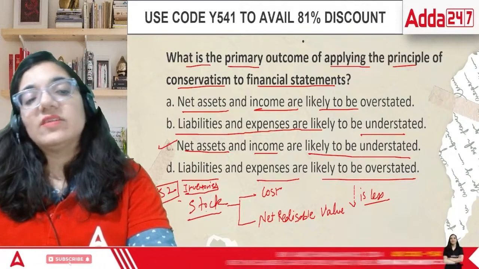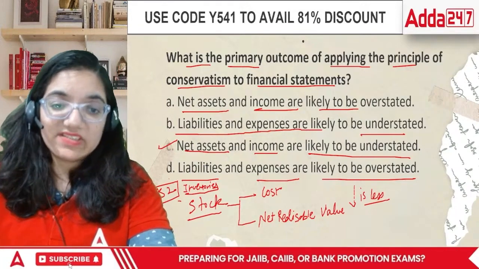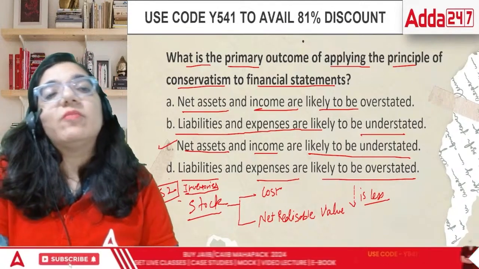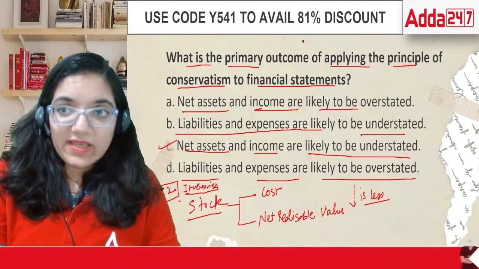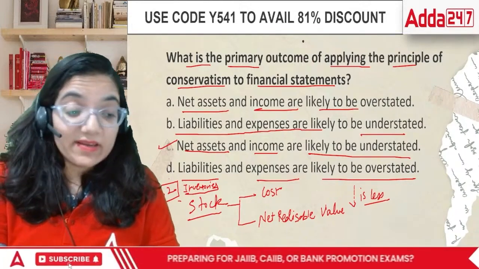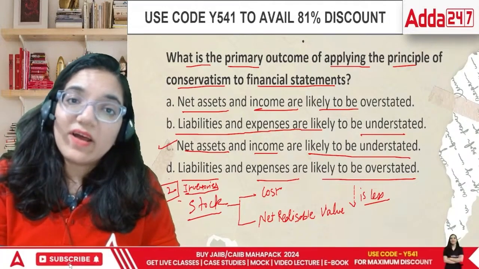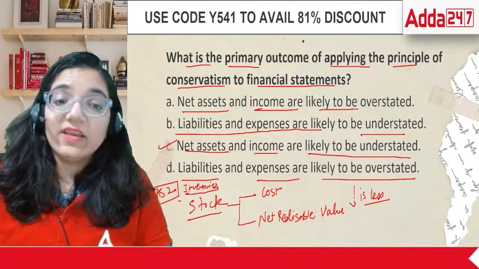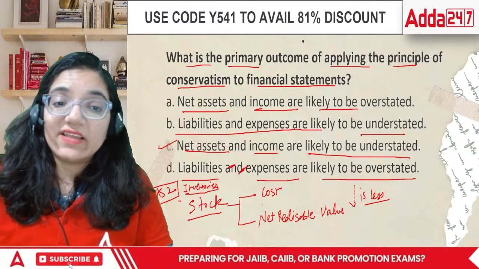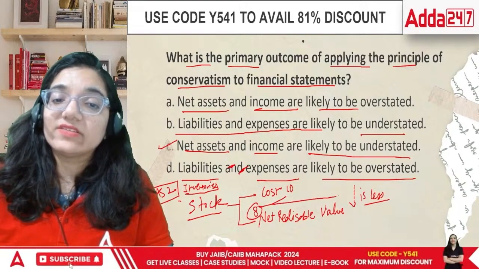So this is how they talk about conservatism: if the cost is 10 rupees, but for some reason the demand has been hit, and right now in the market I will just get 8 rupees for it, it would be 10 or 8, whichever is less.